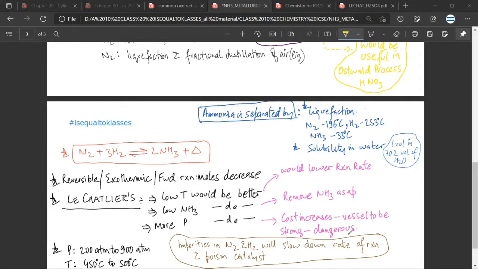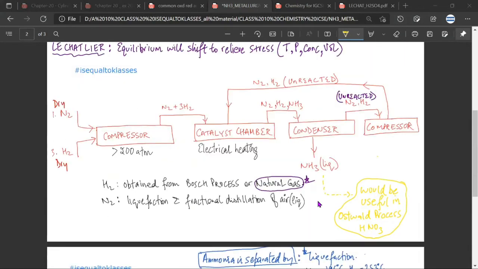The reaction is pretty simple, though the process seems a bit complicated. So this is the reaction which will be taking place. The reaction will be taking place in this catalyst chamber. We will be providing electrical heating. In the presence of catalyst, the reaction will be taking place. So N2 plus H2 gives NH3. You can balance the equation.